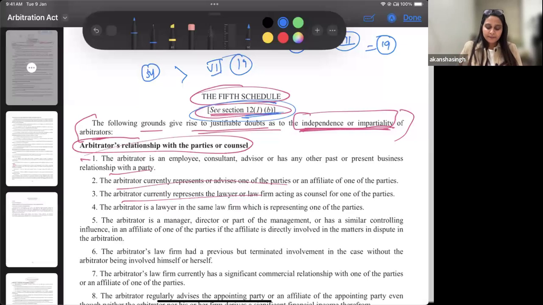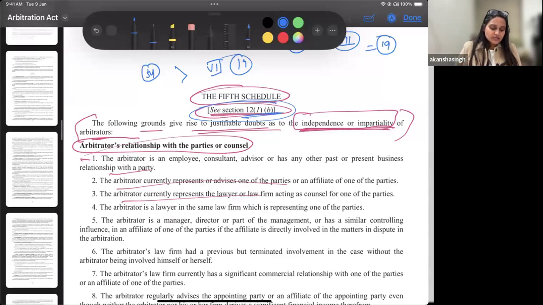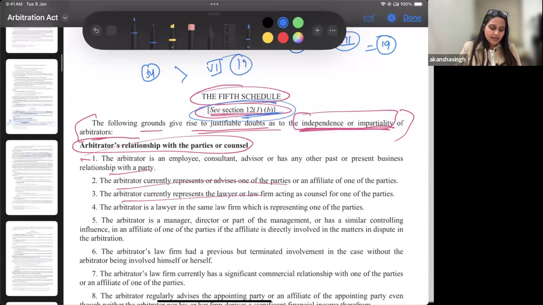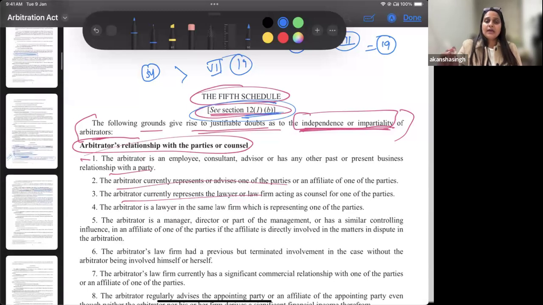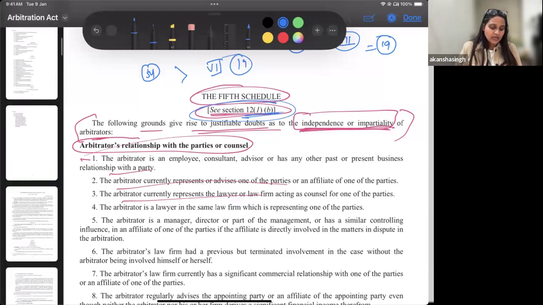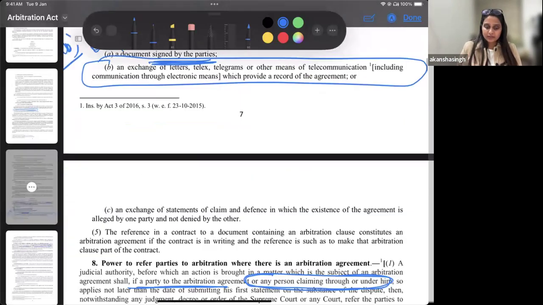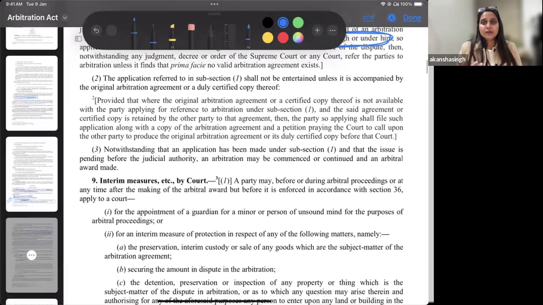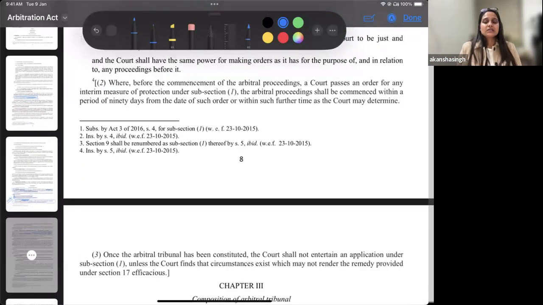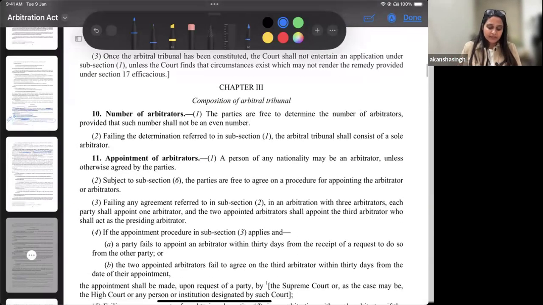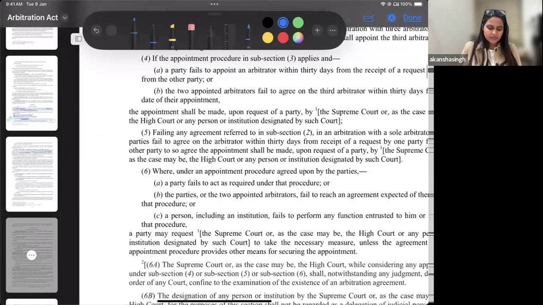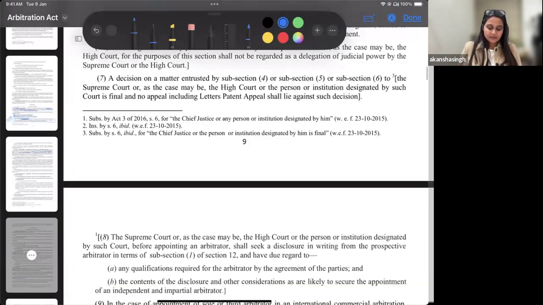First, we are talking about the first stage, wherein I have decided that I want person X, or one of my students, to be my arbitrator. Can you be my arbitrator because you are my student? When I say you have a relationship with me, is this a personal relationship, a professional relationship, a business relationship? All these are discussions that have been done with regards to interpretation of schedules 5 and 7.